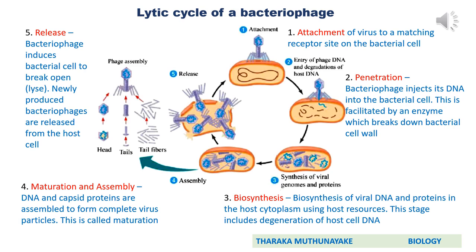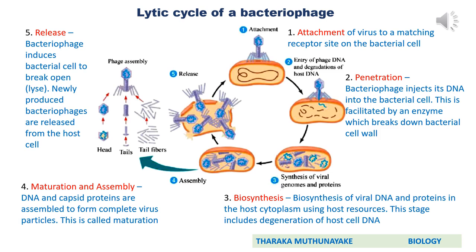maturation and assembly. Focus on the diagram. Here, as the name implies, during maturation and assembly, the DNA or the nucleic acid of the virus and capsid proteins are assembled to form complete viral particles. This is called maturation. Here you can observe, as in the diagram, the phage assembly can happen in three basic steps. That means the head, the tail, and tail fibers can be separately arranged and finally form the bacteriophage.